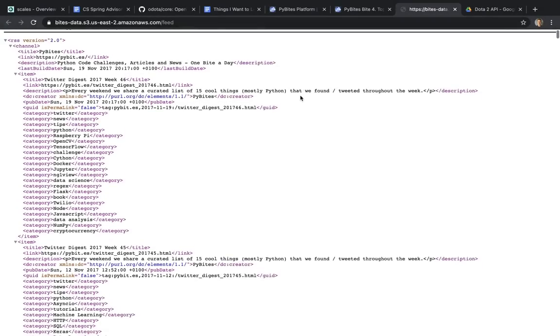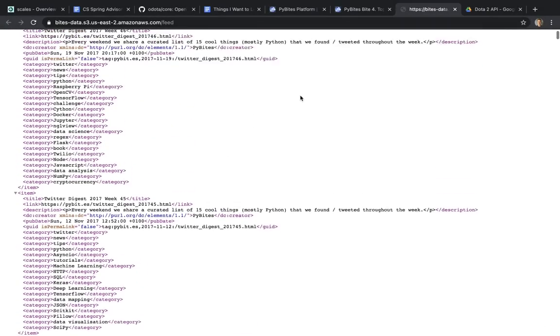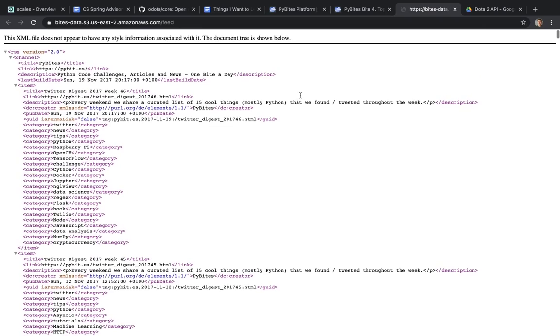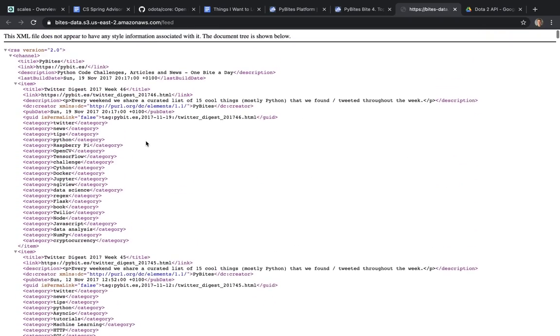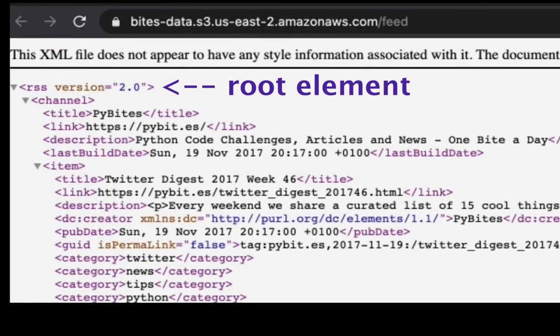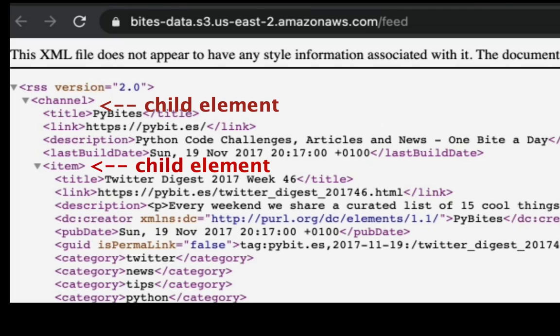So this is XML, Extensible Markup Language. It's the first time I've ever seen it, but, well, I guess I've worked on this problem before, so I saw it then, but I definitely haven't seen it in a long time. So I'm just getting used to how the XML is organized. I see that there's tags, I see that there's hierarchy. That hierarchy is organized like the root of this XML is that RSS version equals 2.0 tag at the top, and then I've got a child of that root called channel.